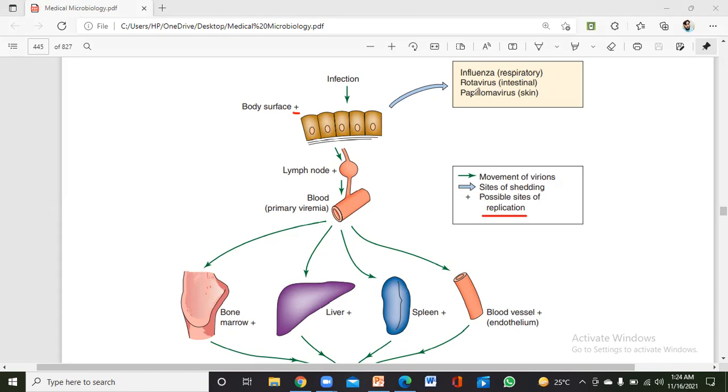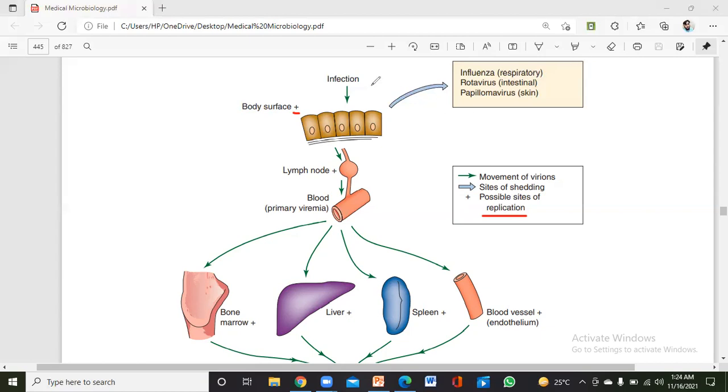For example, if we take an example of chicken pox, that is the Varicella zoster virus, what does it do? Mainly when it is inhaled by a person, in a few days, in 1, 2 or 3 days, the symptoms appear, and he starts coughing, sneezing, and even there is fever. After a few days, there is a rash on the skin. There are papules and red spots all over the skin. So here we will take the Varicella zoster virus that is included in the herpes family. So we will take that virus.